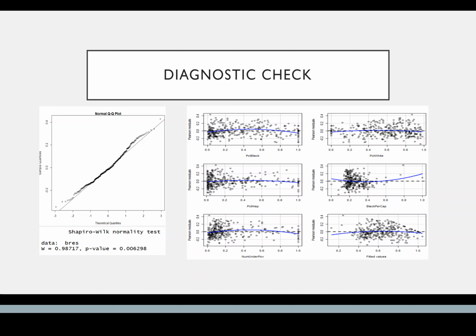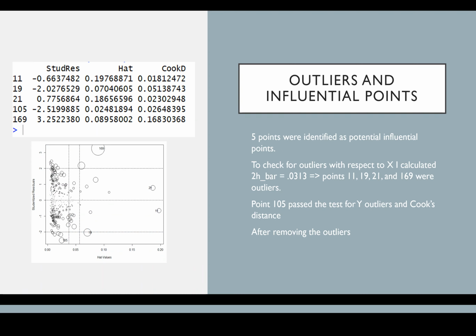But now we're looking at the residuals for the parameters that we've chosen, and we're definitely seeing some non-constant variance, especially in the % Black and in the number under the poverty line. So next I went ahead and decided to take out the outliers and influential points if there were any. The influential plot down there gave these 5 points on the top as potential influential points.